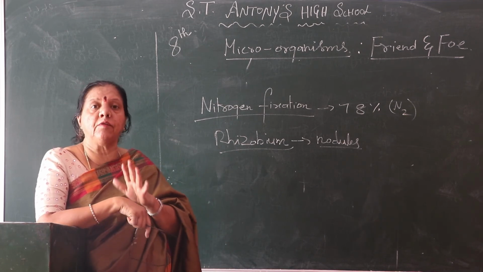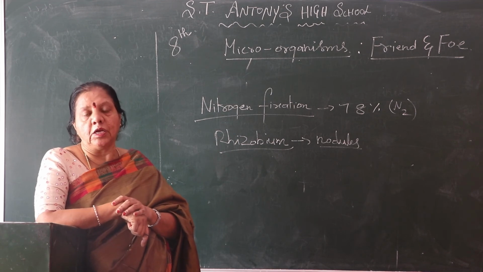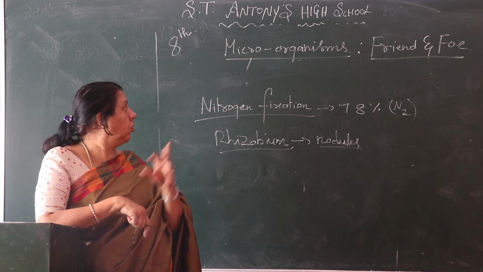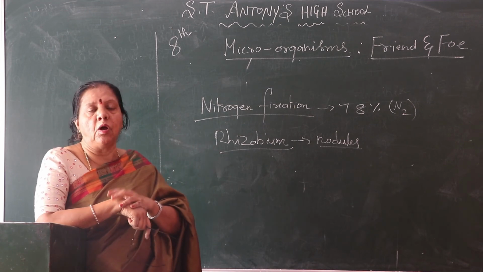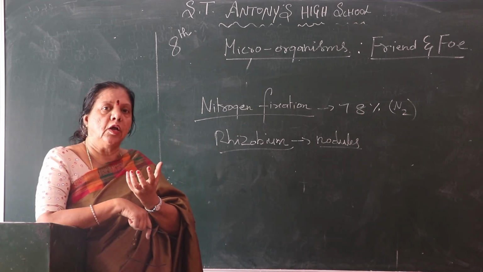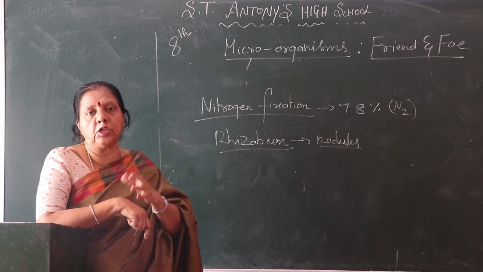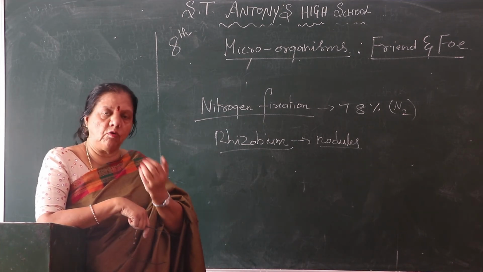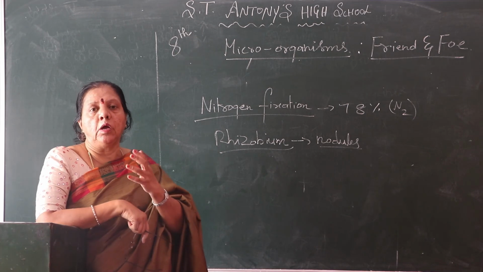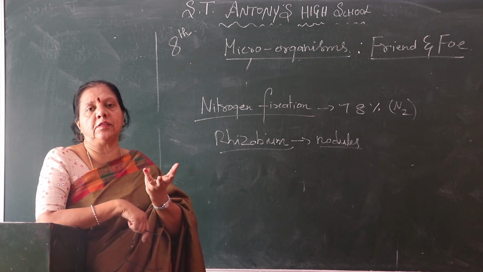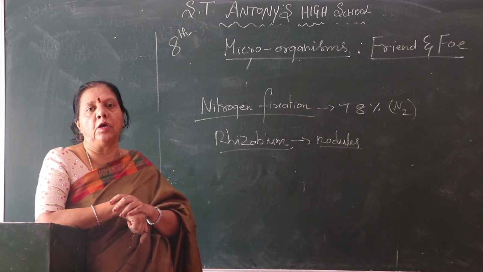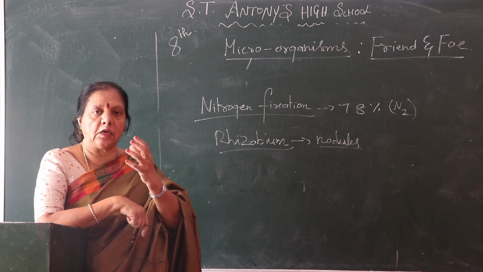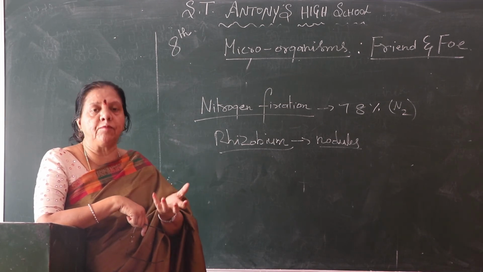Okay children, this is the way the nitrogen cycle is also given in your book. So under nitrogen fixation, how does nitrogen get fixed? Rhizobium, that is the nodules under the root. The next, in the nitrogen cycle, how does it go? So the nitrogen that is in the atmosphere is not absorbed by the plant. Some bacteria in the soil absorb the nitrogen that helps to grow the plant.